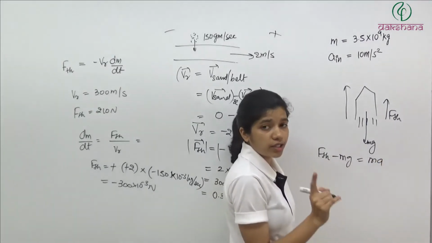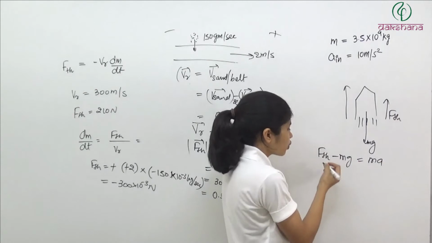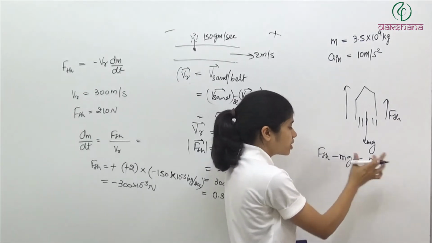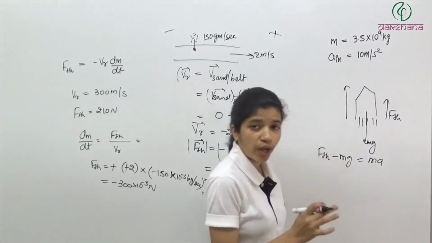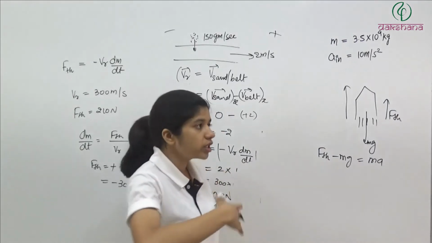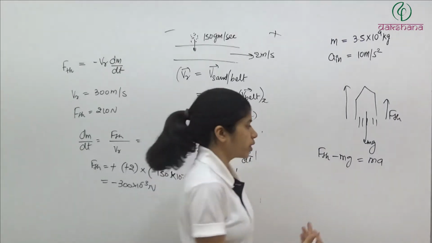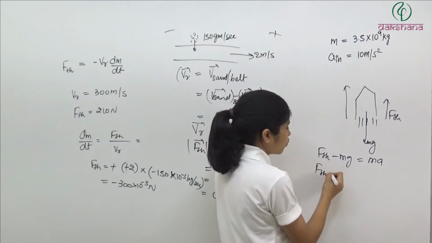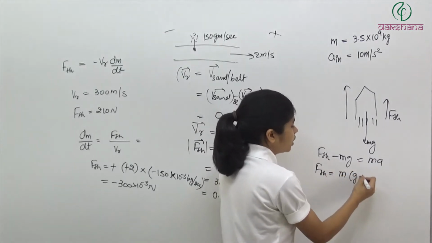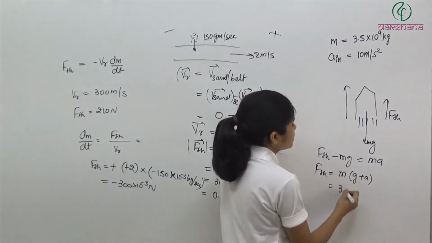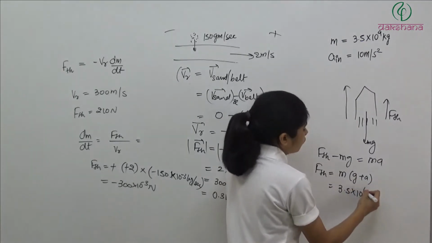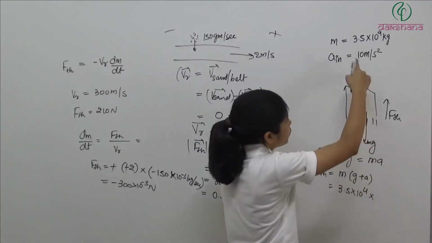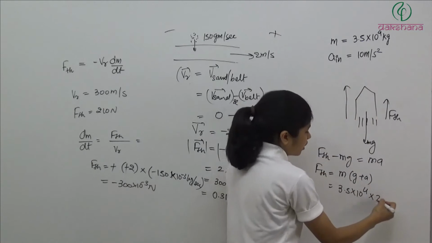We want acceleration to be 10 meter per second square. So from there we will be able to find out the F thrust required for this rocket to move with initial acceleration equal to 10 meter per second square. So F thrust is equal to m into (g plus a). M is 3.5 into 10 to the power 4, into (g plus a). So g is 10, a is 10, 20.